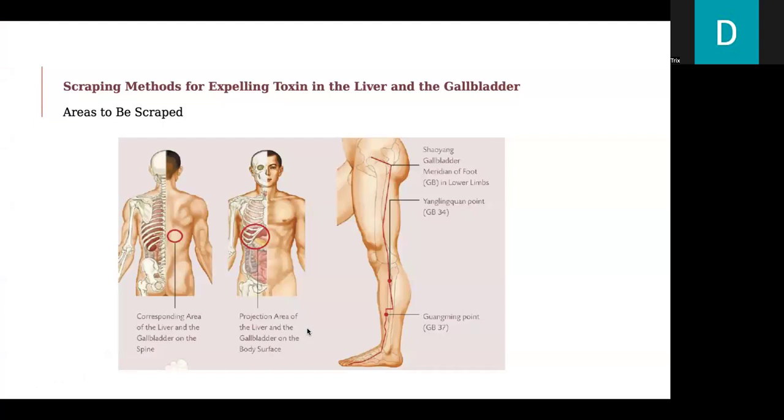The areas to be scraped are here: the corresponding area of the liver and the gallbladder on the spine, the projection area of the liver and the gallbladder on the body surface, and the Shaoyang gallbladder meridian of the foot in the lower limbs, and then the Yang Ling Quan point, the GB34, and then the Guangming point, the GB37.